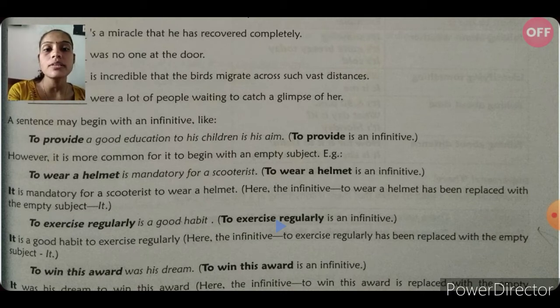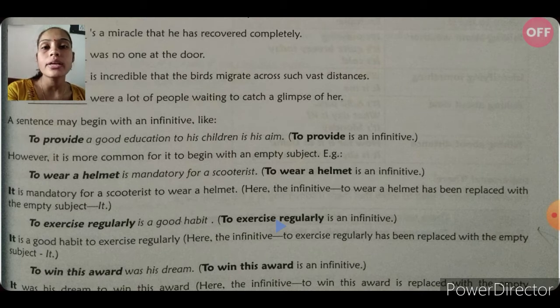Here the infinitive to wear a helmet has been replaced with the empty subject it. To exercise regularly is a good habit.